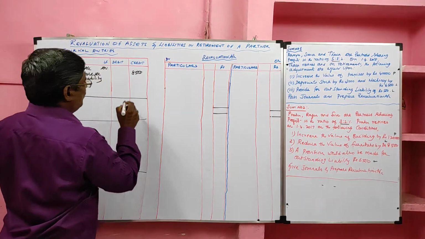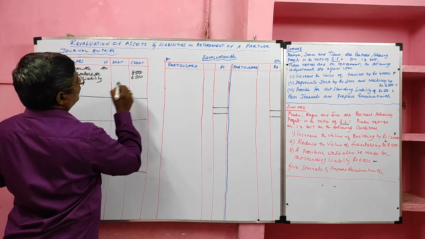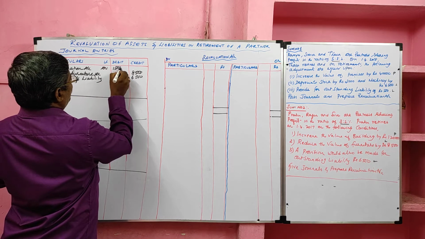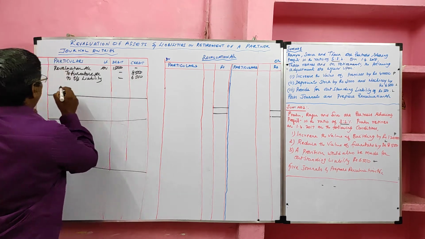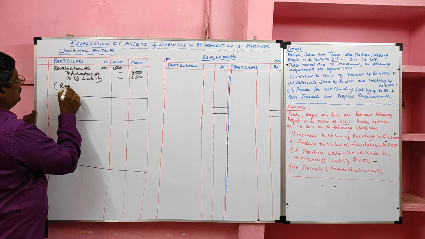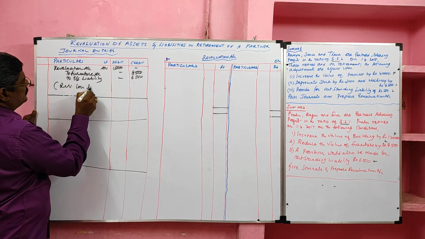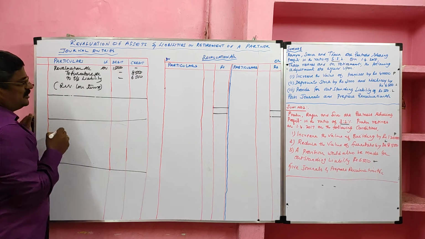Provision for outstanding liability is 6,500. So total loss item 15,000. Narration: revaluation loss items.